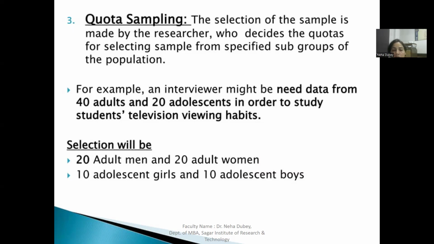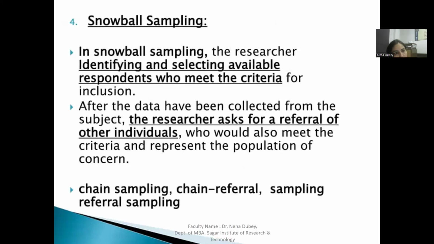In this category, we have categorized the population on the criteria of adults, men and women, or on the criteria of adolescents, girls or boys. And then we equally divided the total target and selected from there. So this is the quota. We have decided a certain quota, and on that basis we have picked up whatever quantity of sample we required.